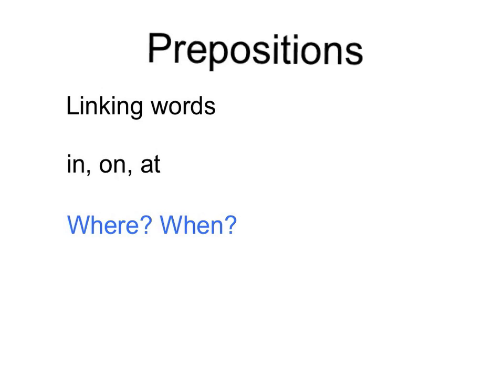Alright, now that we've talked about verbs, let's discuss prepositions. What's a preposition? Prepositions are linking words. Can you think of any good examples of prepositions? You might have thought of words such as in, on, or at. These are three very common prepositions. These linking words will often answer the question of where or when. So, for example, words such as in, on, and at can often answer the question where or when.